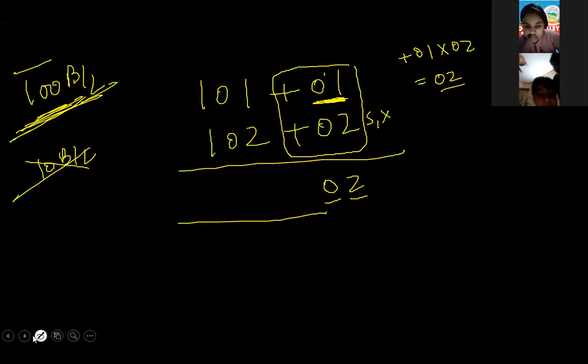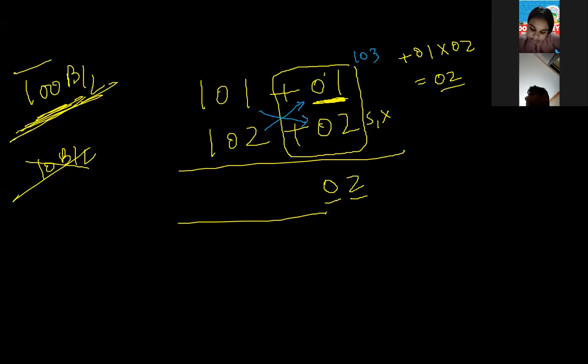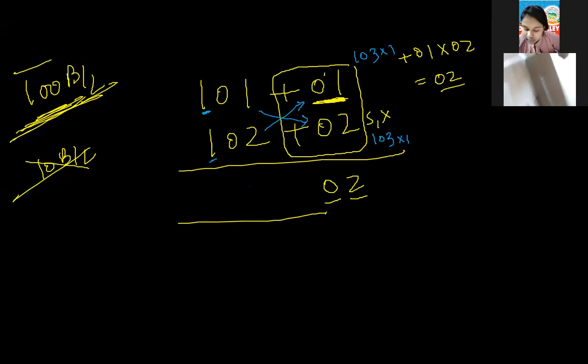Now same step. What I have to do? 2 arrows. This way 103, this way 103. And multiply it by 1, because it is 1. So what it will be? 10302.